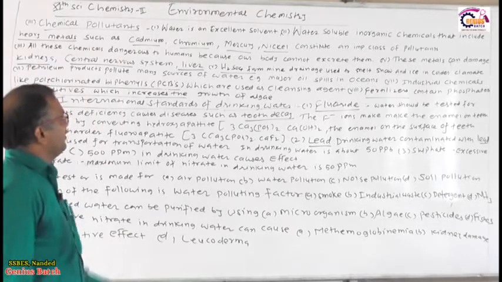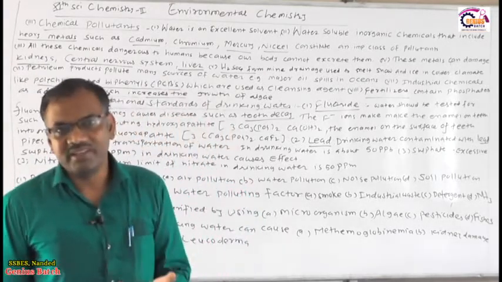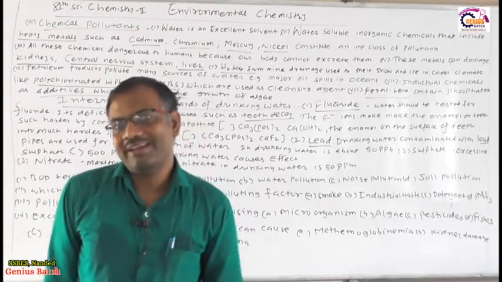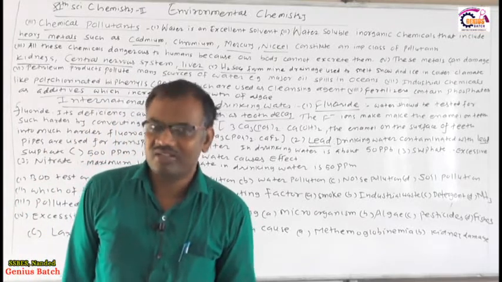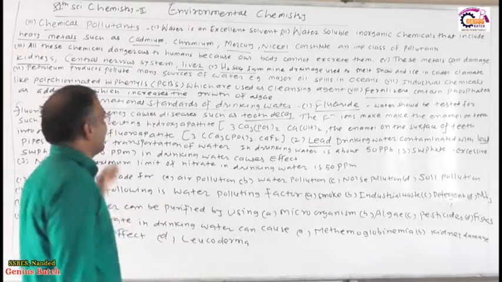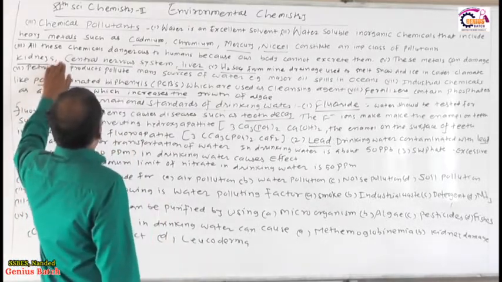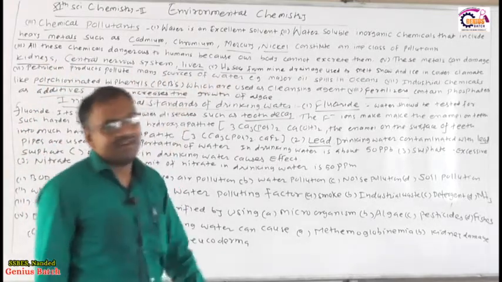That is, which heavy metals affect human systems. Heavy metals will be given as options, for example sodium, magnesium, aluminum and mercury. Mercury is the heavy metal, or sometimes cadmium is given. So you should know which heavy metals can be deposited in the body and cannot be excreted, so the kidney, central nervous system and liver will get damaged.